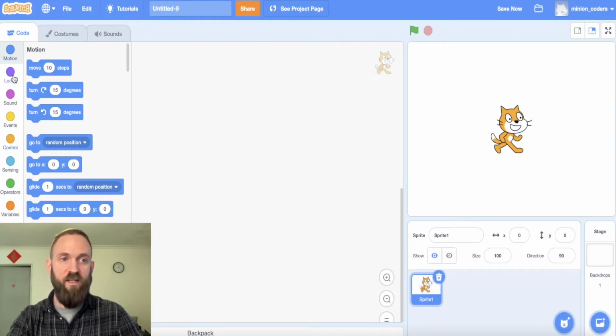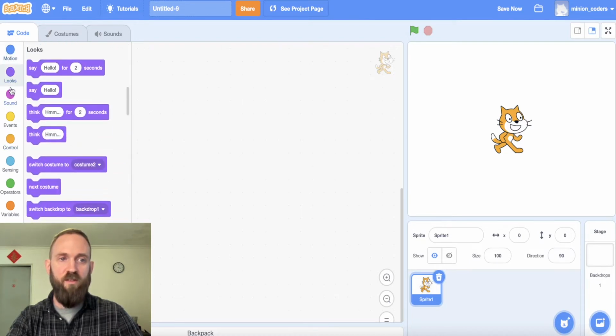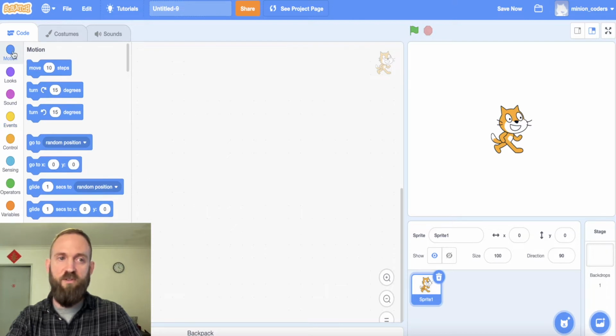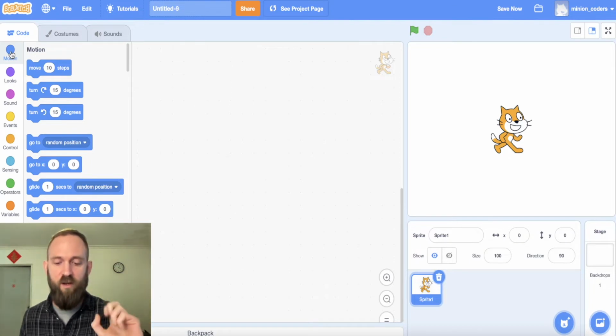So you can see they all are color coded. There's blue ones, purple ones, yellow ones. Okay, and later we're going to learn about what each of them do. Okay, for example, these blocks all are to do with motion. Motion means something that moves, how something moves. Okay, so that's our second word, blocks.